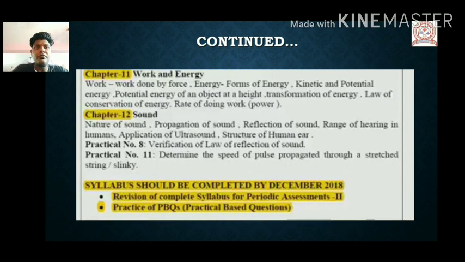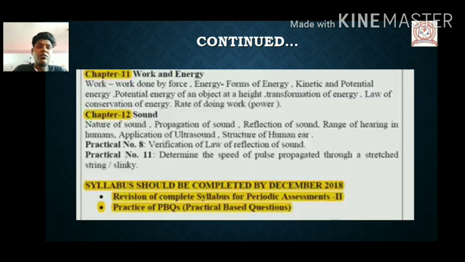Chapter number 11, work and energy. This unit has the maximum weightage in the whole physics part. In the physics part, this unit has its own weightage of 7 to 8 marks. Why? Because it has so many concepts which will lead you to your further studies. Work done by forces, energy, forms of energy, kinetic and potential energy of an object at a height, transformation of energy, law of conservation of energy, rate of doing work and power.